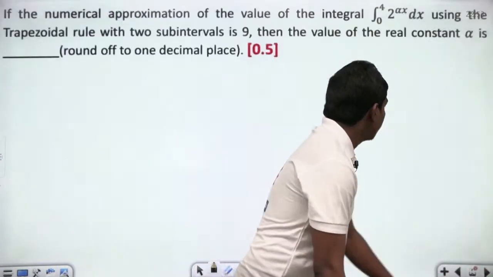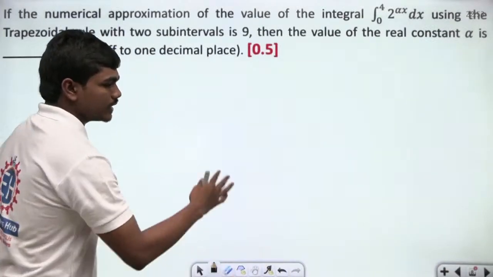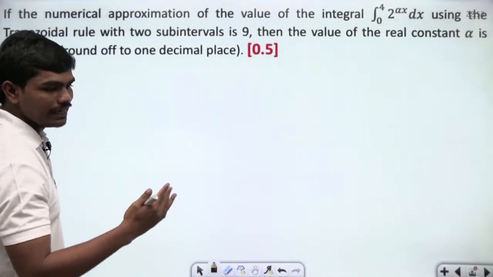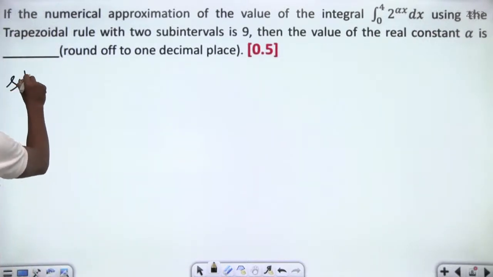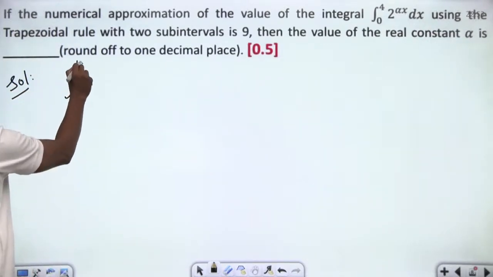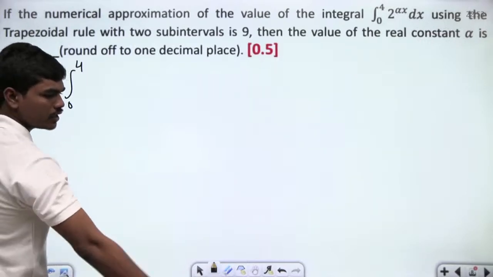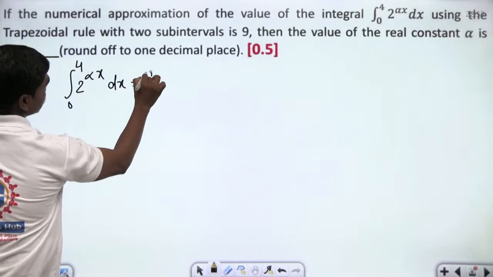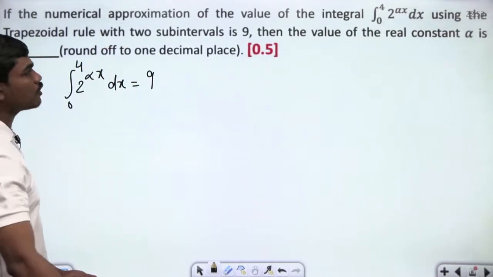So, yeah, this is the next question. So, let us try to read the question. The numerical approximation of the value of the integral. So, they have given you some integral 0 to 4. Yeah, you wrote it, Shyam here. Good. So, see here, this integral 2 power alpha x dx, this is given as 9. Okay. Then the value of the real constant alpha.